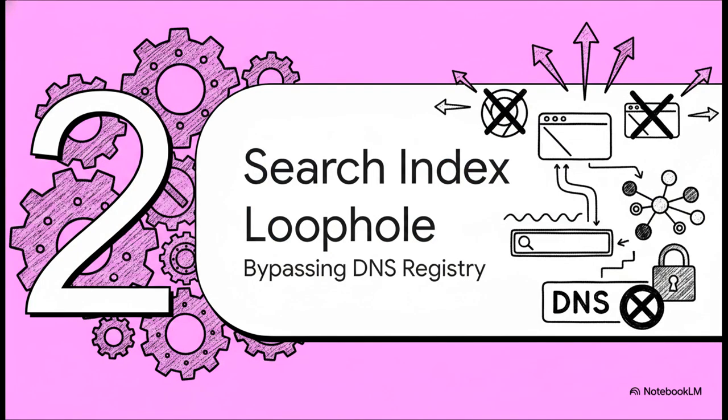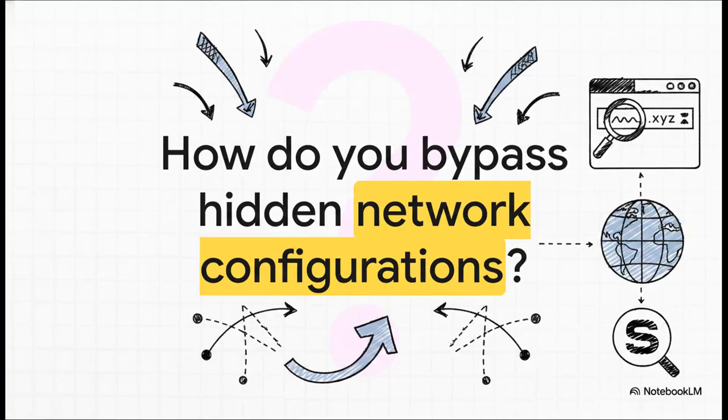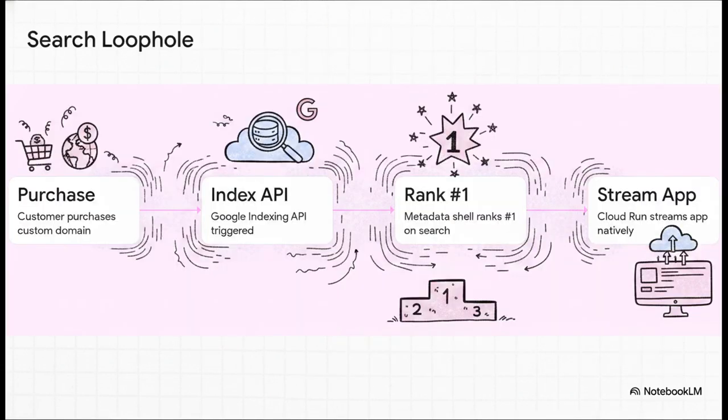Section 2. The search index loophole, bypassing the DNS registry. This leads us directly to a really crucial question. How do you bypass hidden network configurations? Just think for a second about what actually happens when you type a string of text with a totally unrecognized extension into a standard web browser. Because the browser doesn't recognize the domain through traditional DNS, it fails. And when it fails, it falls back to a default behavior, routing that text directly into a search engine. This right here is where the architectural pivot gets incredibly clever.